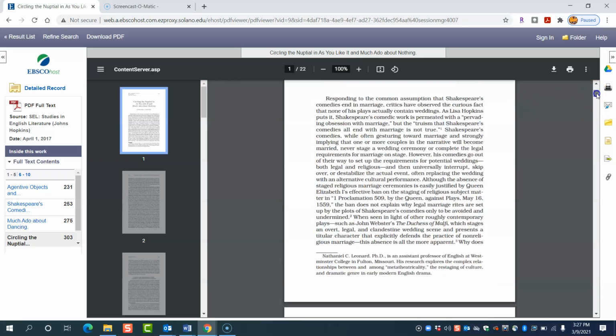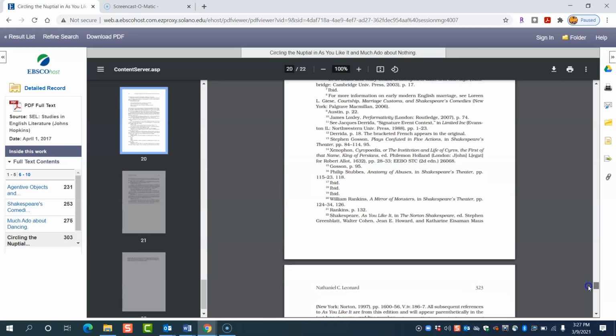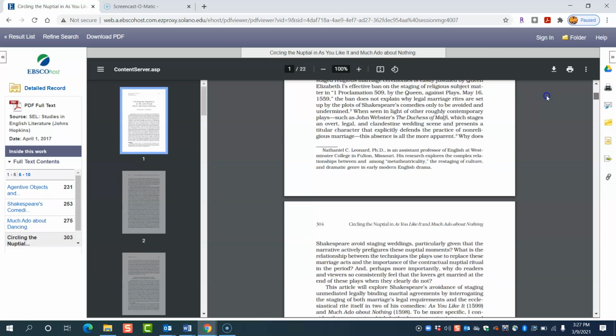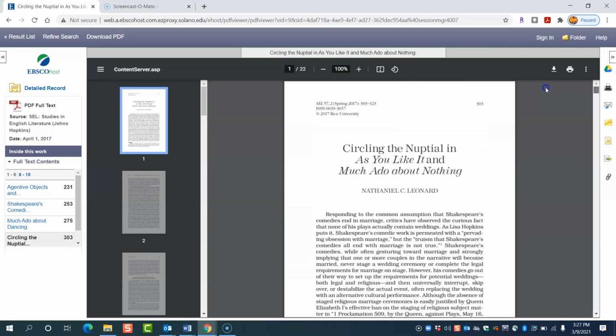Okay, and then read through, and then we're going to do a quick run to the end and see, is there a reference list? Yes, there is. Okay, so we're doing okay. Okay, then it's up to you to go through and find the argument and do the things that Professor G wants you to do.